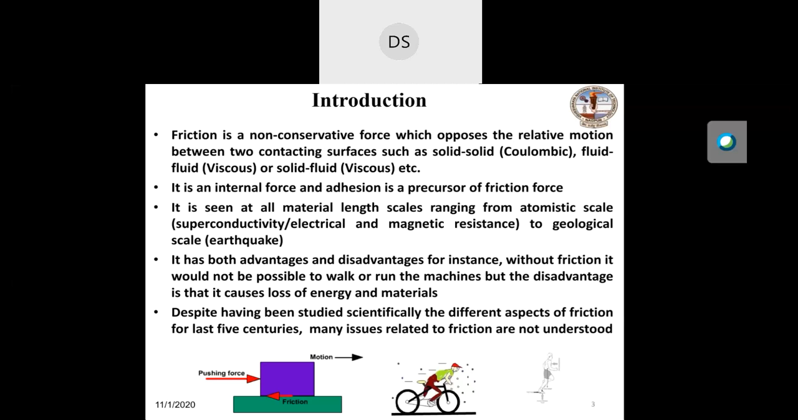Despite having been studied scientifically, in different aspects of friction, for the last 5 centuries, many issues related to friction are not understood. So I mentioned that one advantage of friction is that, for example, you cannot ride the bicycle unless there is enough friction force between the road and the tire of the bicycle. And similarly, you cannot walk on the surface.